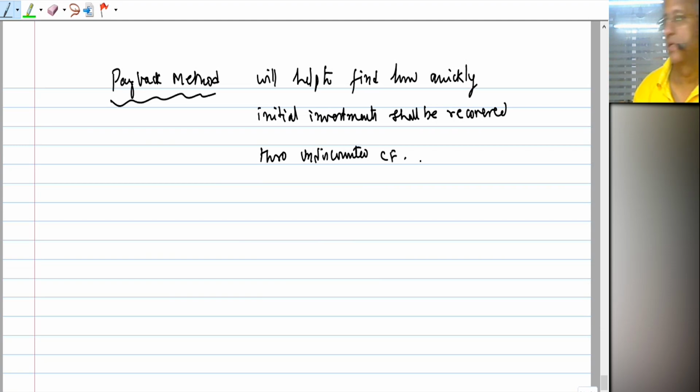Correct? Payback method will help to find how quickly initial investment shall be recovered through undiscounted cash flow.